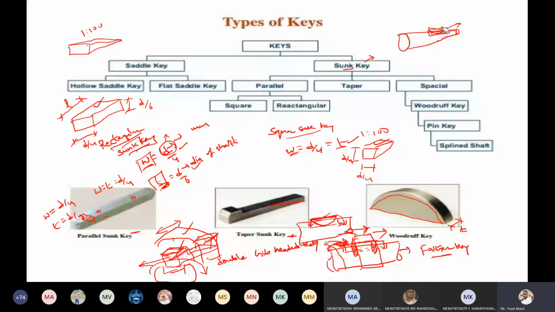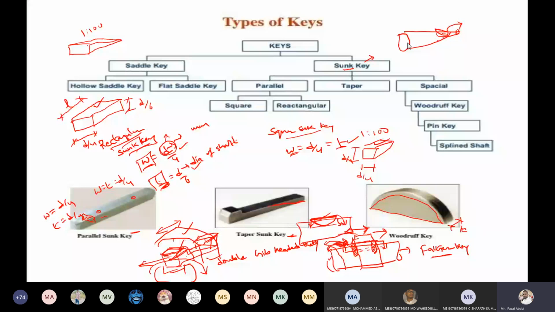If it is tilted like this, there is no possibility of it coming out of the recess of the key. This is the advantage of the Woodruff key.